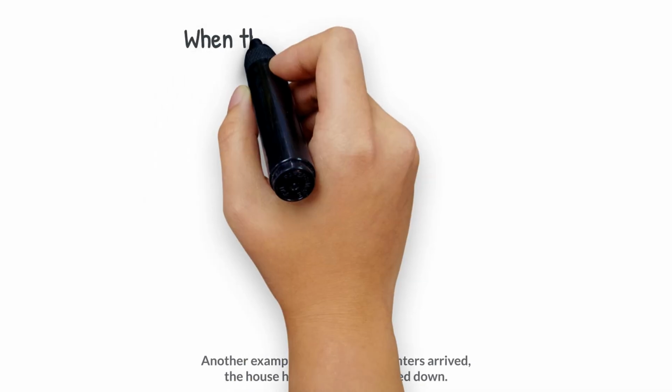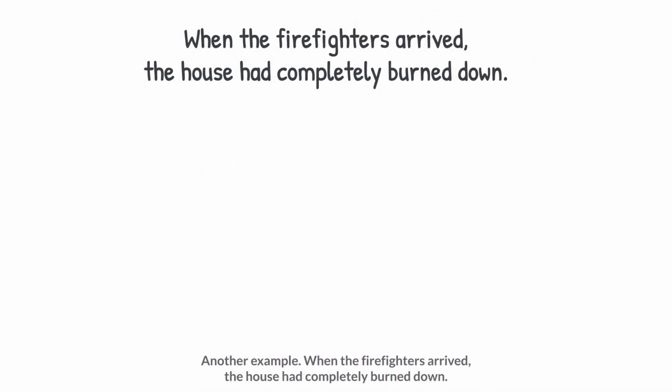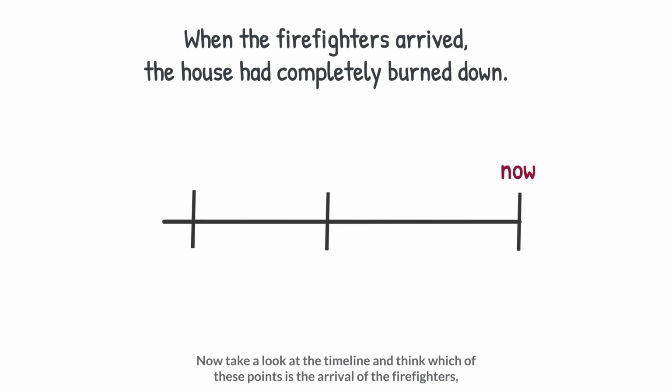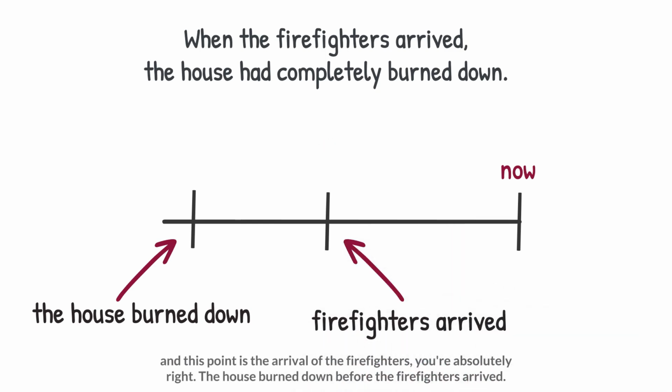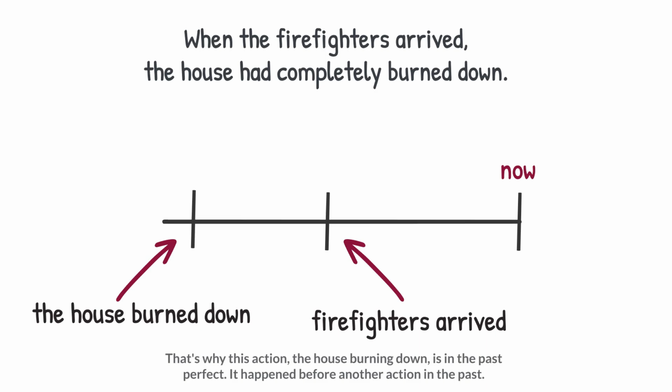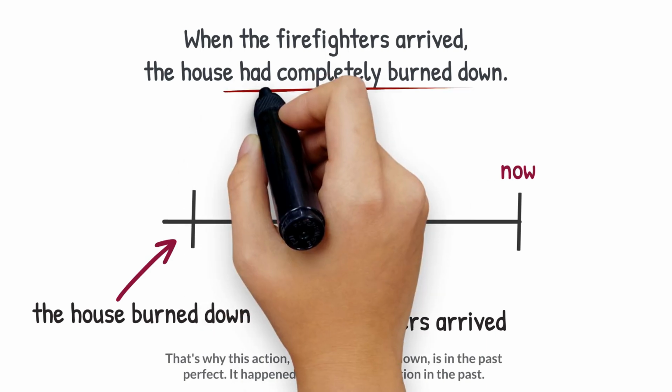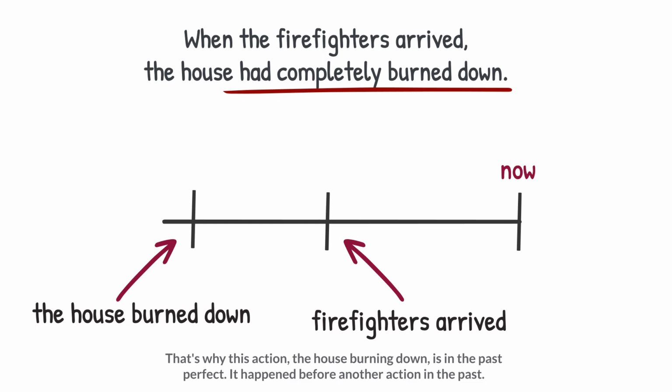Another example. When the firefighters arrived, the house had completely burned down. Now take a look at the timeline and think which of these points is the arrival of the firefighters and which is the house burning down. Now if you say that this point is the house burning down and this point is the arrival of the firefighters, you're absolutely right. The house burned down before the firefighters arrived. That's why this action, the house burning down, is in the past perfect. It happened before another action in the past.